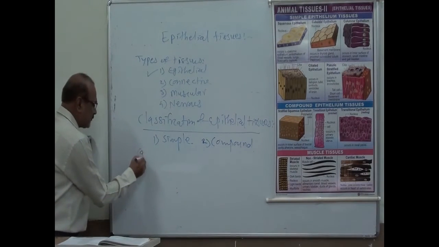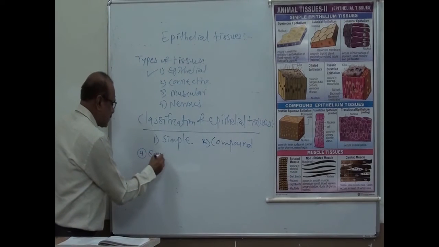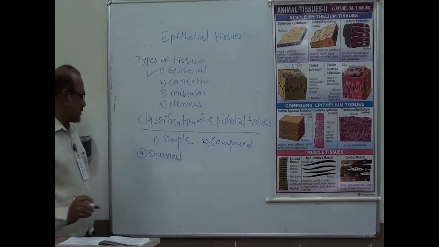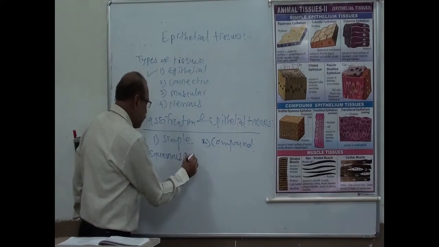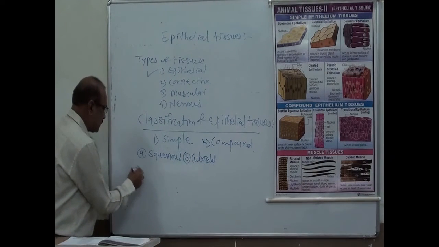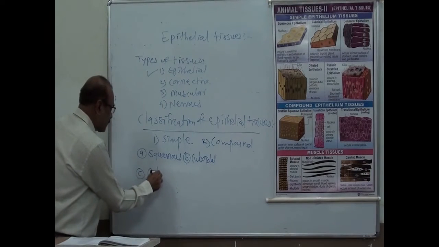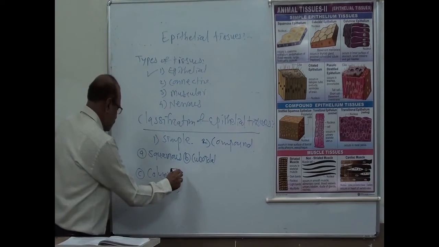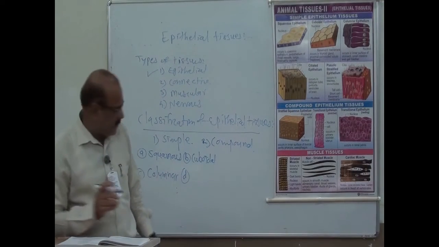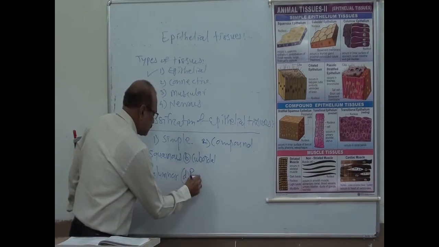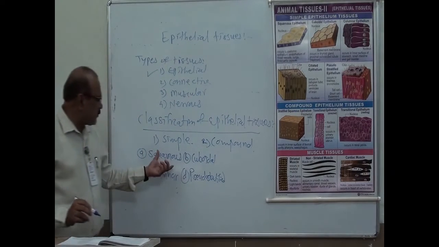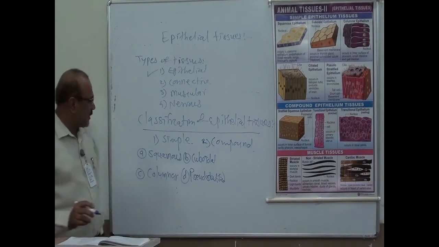These four types are: first, simple squamous; second, simple cuboidal; third, simple columnar; and number four, pseudostratified. These are the four types of simple epithelium.